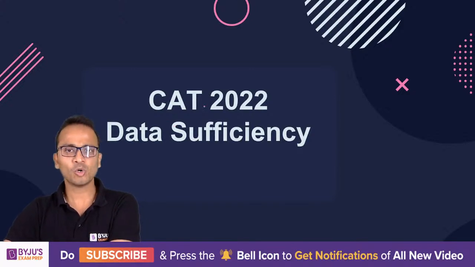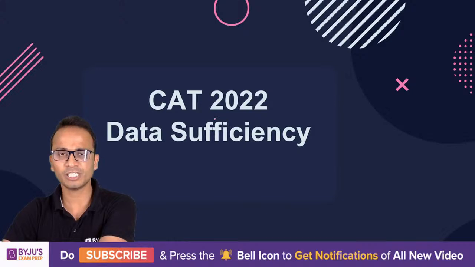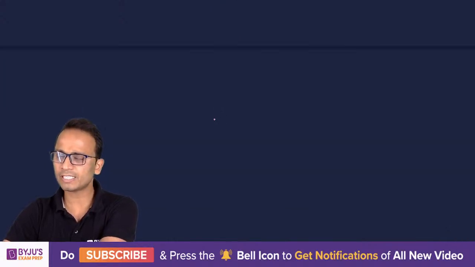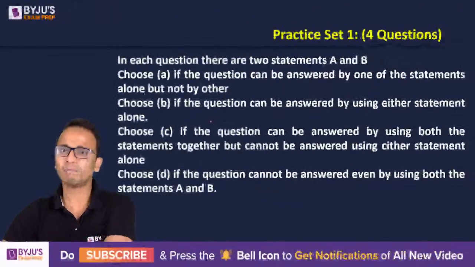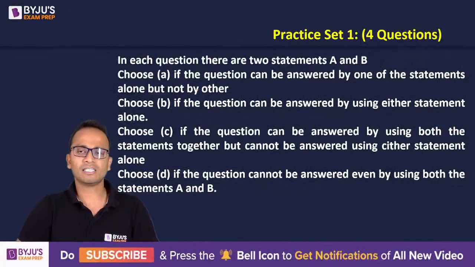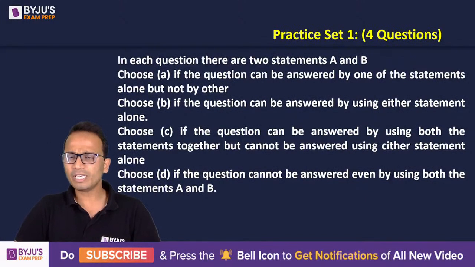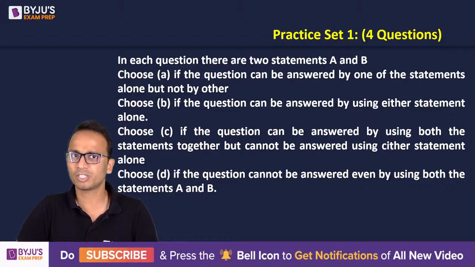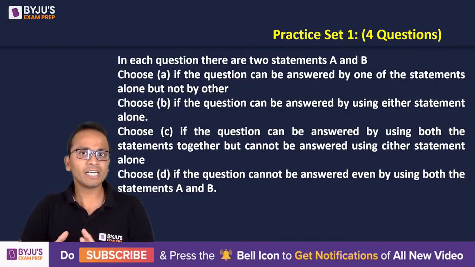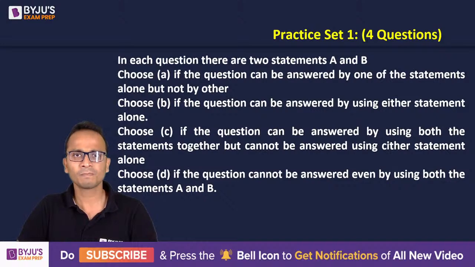So let us start this session of data sufficiency. Now we'll be taking on a few sets. The questions will be independent, and they may also come in the form of sets. So let's solve all these questions one by one. Now this is the pattern in which the questions of data sufficiency are asked. Before actually starting the question, they'll give you a direction set. Each question of data sufficiency will have 2 or 3 statements. There will be a question followed by 2 or 3 statements, and you just have to find out if the question can be answered using these statements or not.